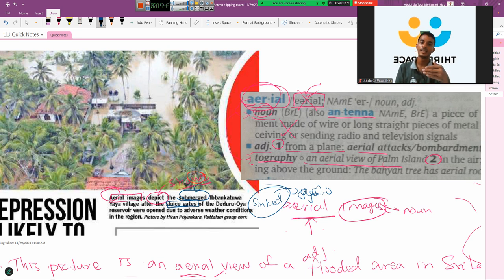So here these sluice gates control the water flow. If the reservoir is overflowing, then we will open the sluice gate so that we can get rid of the excess water, right? Just because I don't want to extend the video more than 15 minutes, I will just explain the entire sentence and finish this video. And in another video, I will upload a 15 to 20 minute video, so that you can learn a lot within a shorter period of time, right?